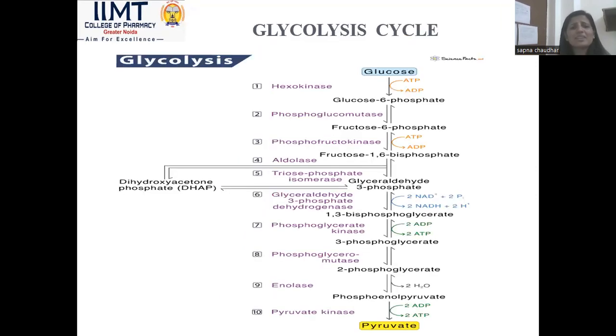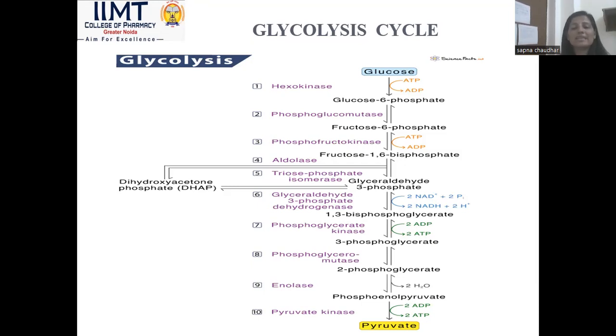So there are many cycles in carbohydrate metabolism. This is the cycle of carbohydrate metabolism which is called the glycolysis cycle. There are a total of 10 steps in the glycolysis cycle. First, glucose is converted into glucose 6 phosphate. A single phosphate group is added to glucose. This takes place in the cell cytoplasm. The enzyme which catalyzes this reaction is hexokinase. In this stage, a phosphate group is transferred from ATP to glucose, forming glucose 6-phosphate.